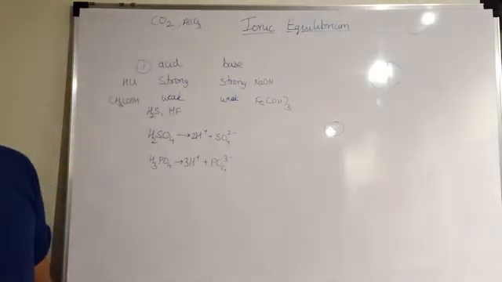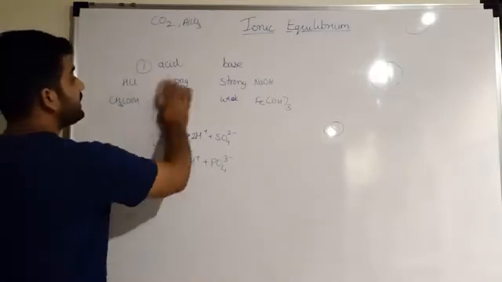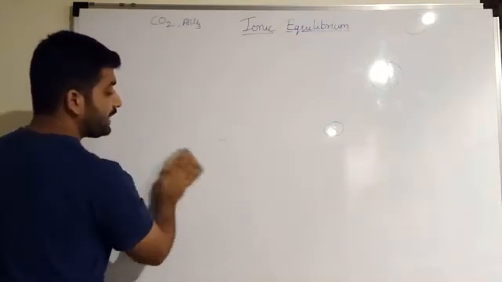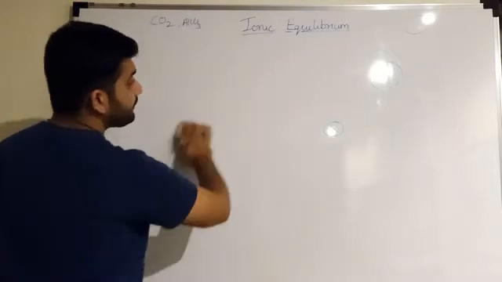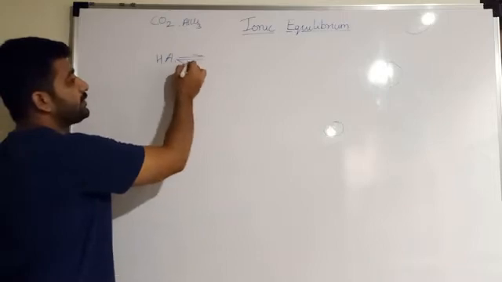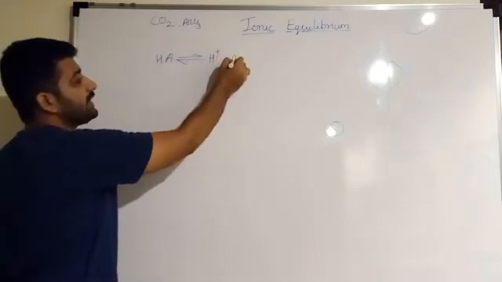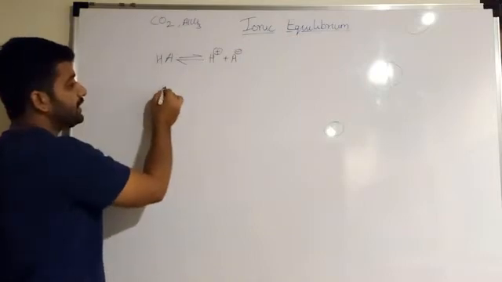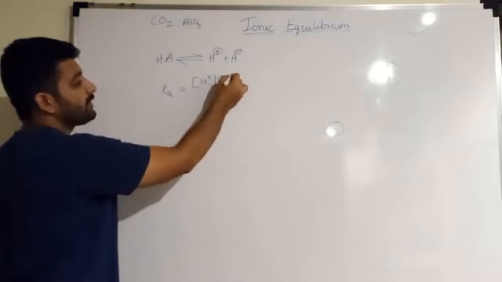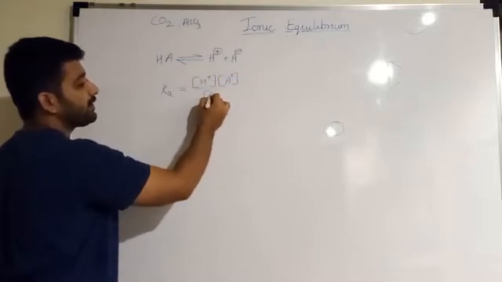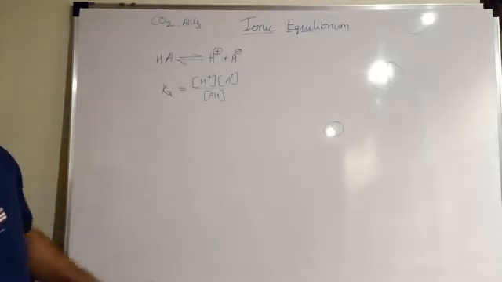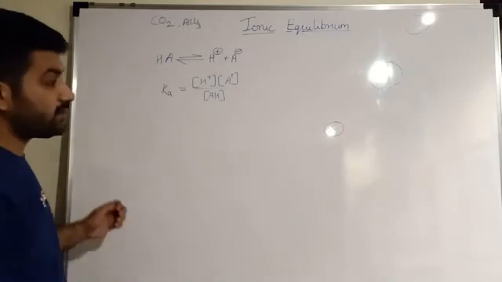Now we will see dissociation constant for weak acid and weak base. This part was also seen in 11th, where we have a reaction under which we write HA for a weakly dissociating acid, giving H+ and A-. Its dissociation constant can be written as the product of concentrations of H+ and A- ions divided by the concentration of HA. Similarly we can have a dissociation constant for a weak base.